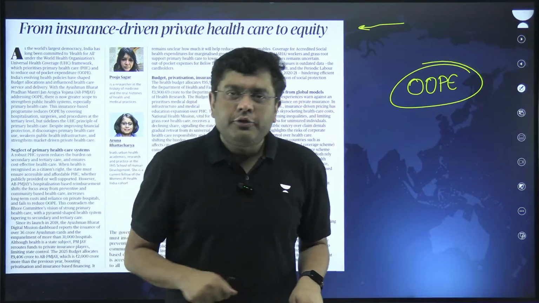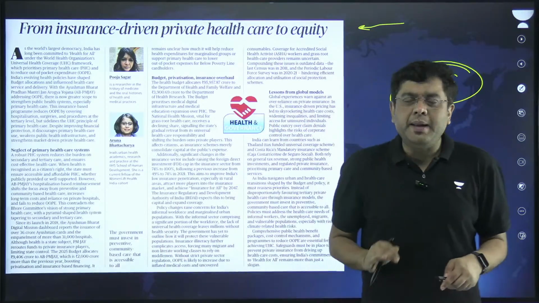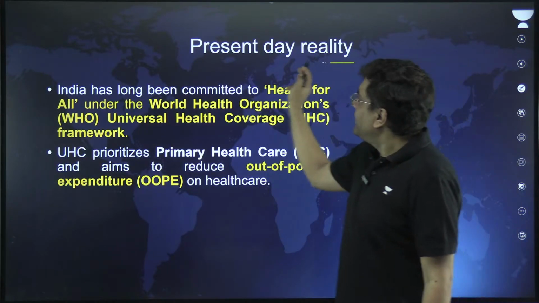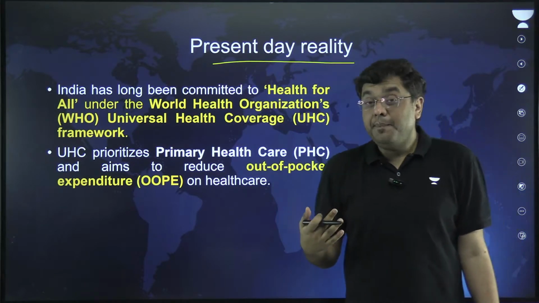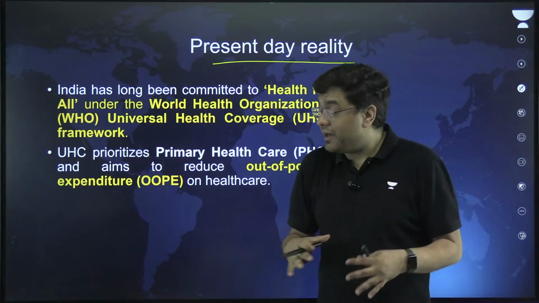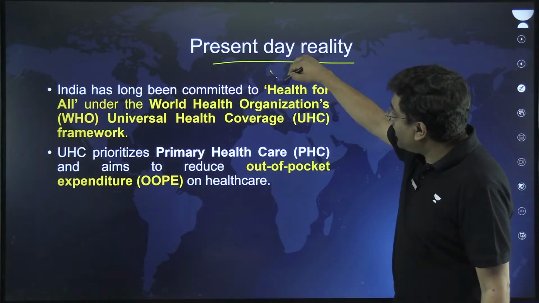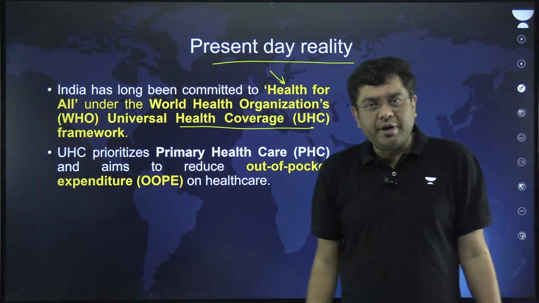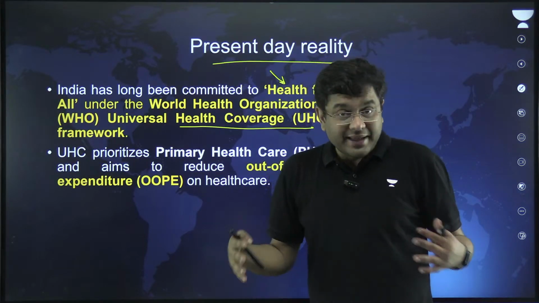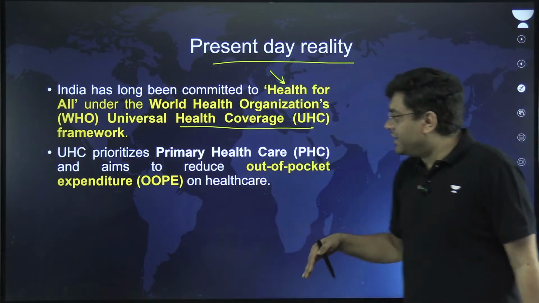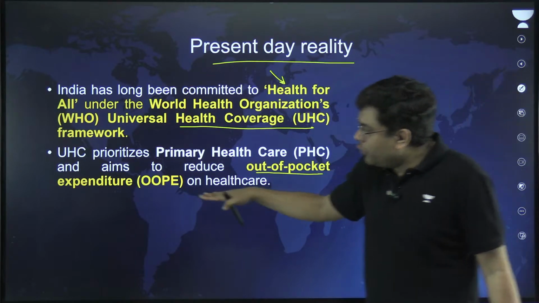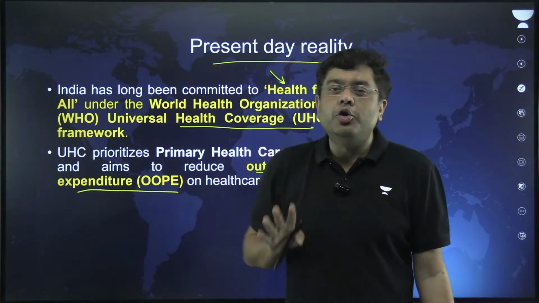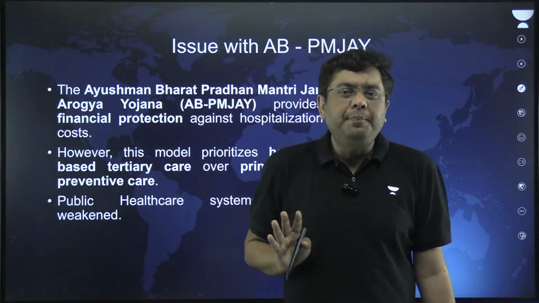That's it. Okay, so let us analyze this article, break this down point by point so that it is easier to digest. So starting first of all, what is the present day reality? Now, India has committed itself, being a welfare state. We are a welfare state, right? So we have committed ourselves to health for all under the WHO's Universal Health Coverage Framework. Now, universal health coverage, that is health coverage for all. Under this universal health coverage, the aim is to reduce the out-of-pocket expenditure, because that has a direct impact on the livelihood of individuals, right? So that is the present day context.